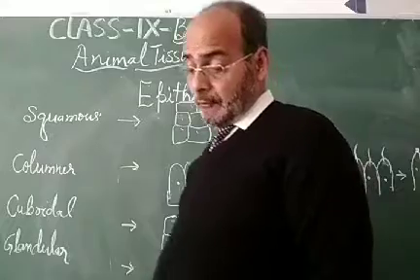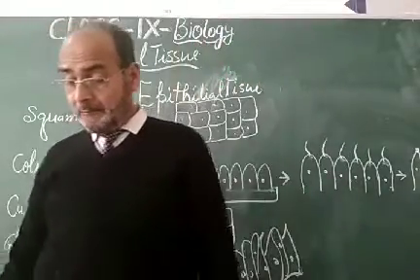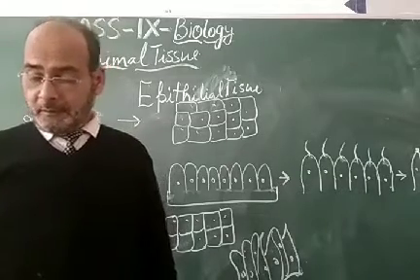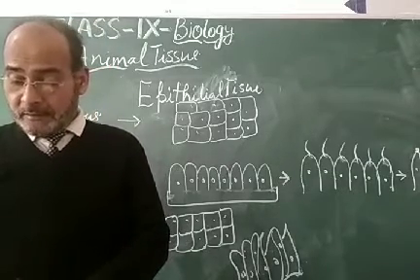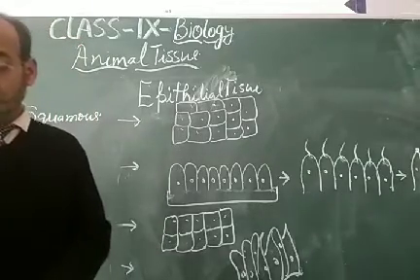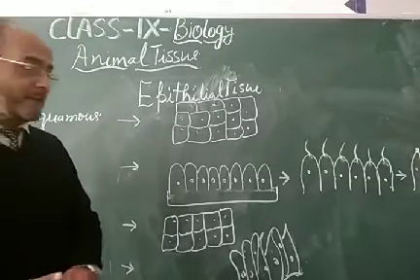Cuboidal tissue is made up of cube-shaped cells, which look polygonal in shape, and their locations are the kidney lining and salivary glands, where they provide mechanical strength.